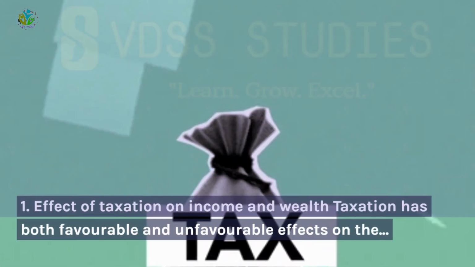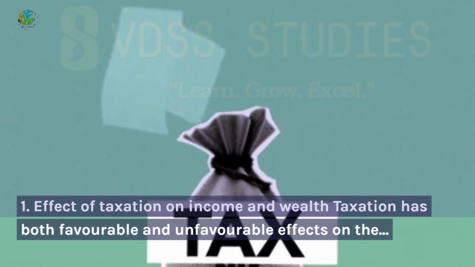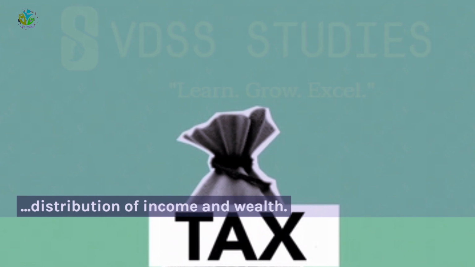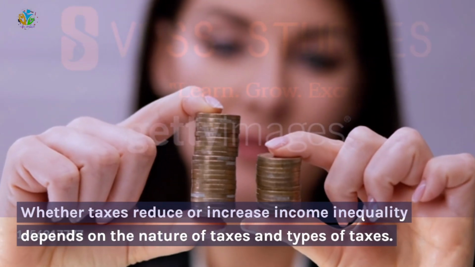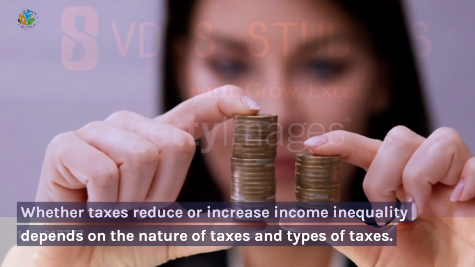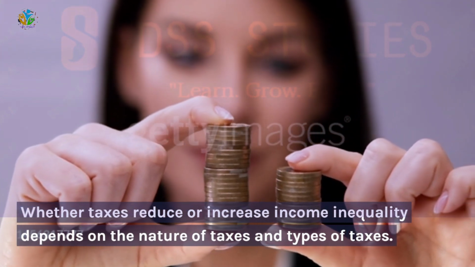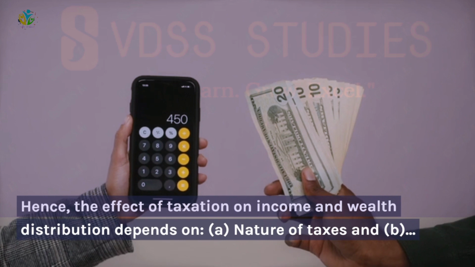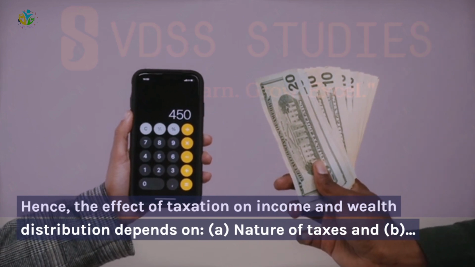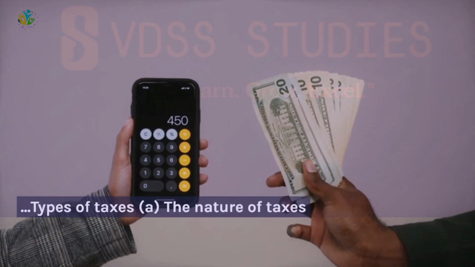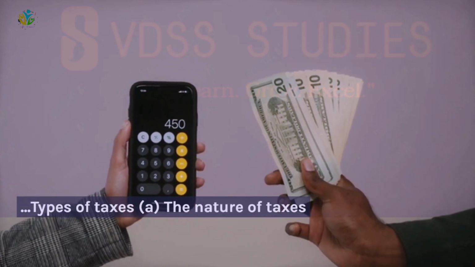1. Effect of taxation on income and wealth. Taxation has both favorable and unfavorable effects on the distribution of income and wealth. Whether taxes reduce or increase income inequality depends on the nature of taxes and types of taxes. Hence, the effect of taxation on income and wealth distribution depends on A. Nature of taxes and B. Types of taxes.